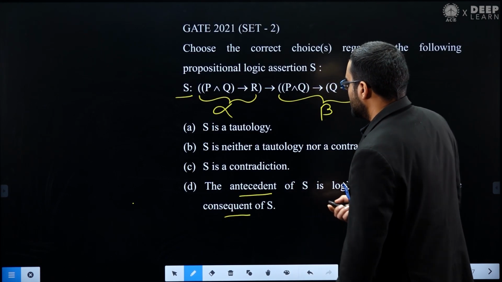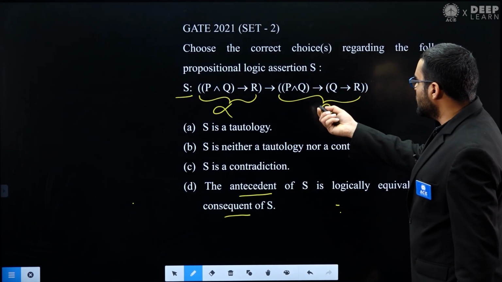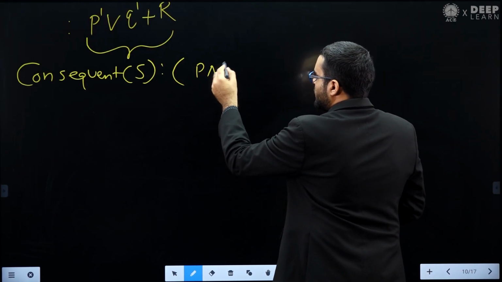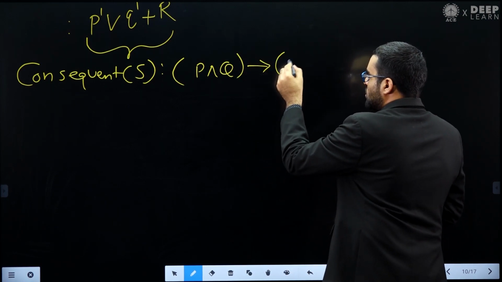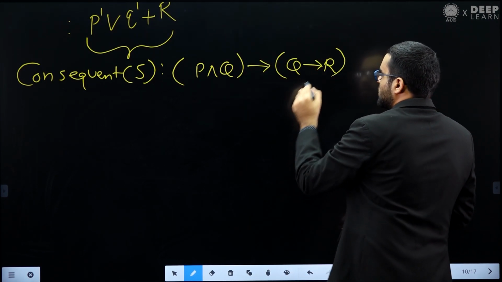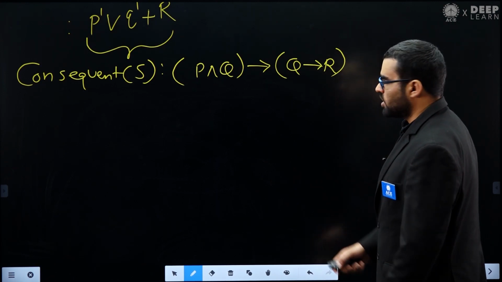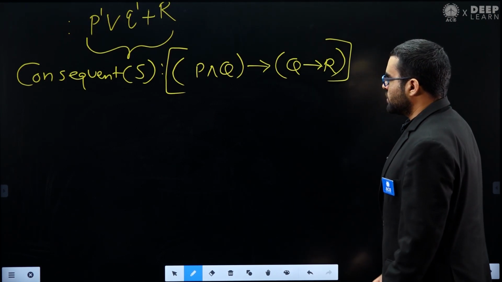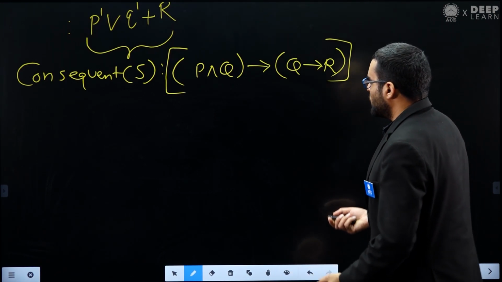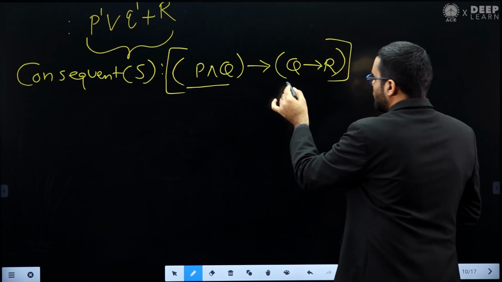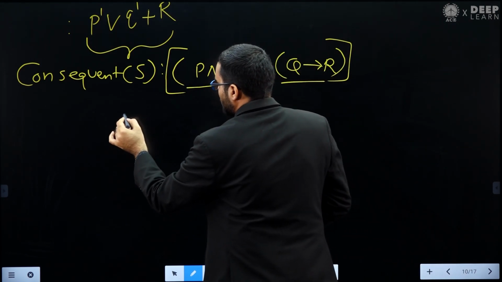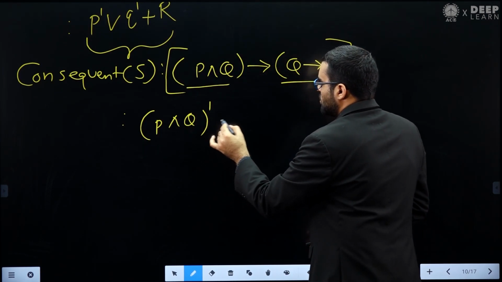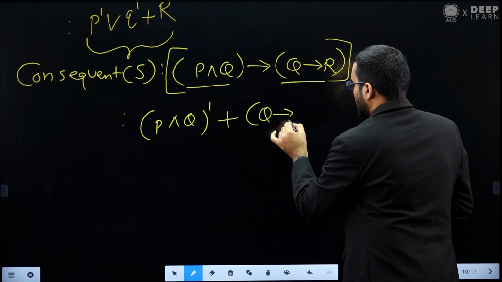You can see in this, consequent of S is P and Q implies R. Remember this is our consequent of S. Let's again apply the same formula. This is again alpha implies beta, so we can solve it. We can write it (P and Q) negation plus Q implies R.